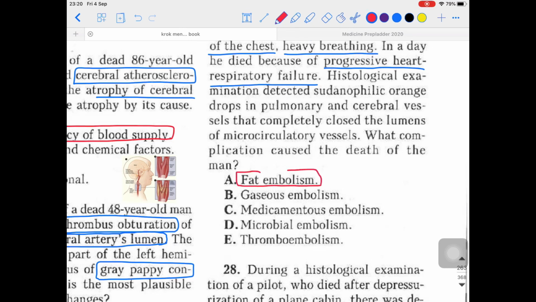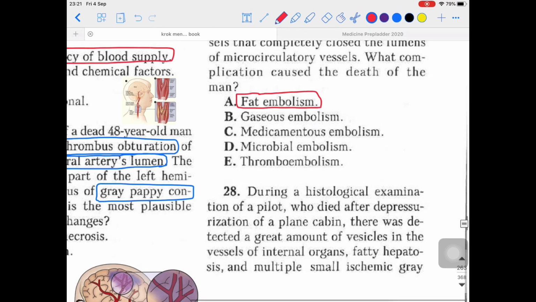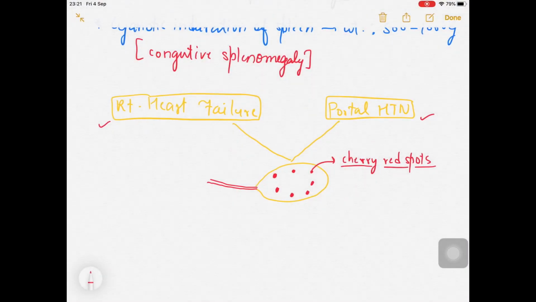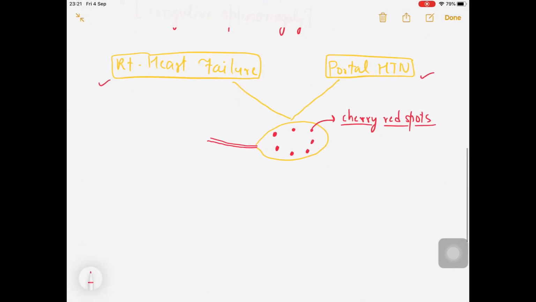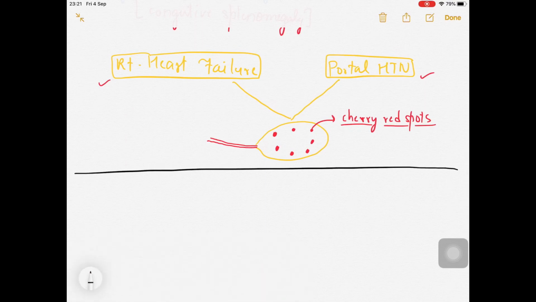Now let me talk about some of the embolism types, because that is important. Sometimes they ask you which kind of embolism can be seen, right? So what are the types of embolism? Let's talk about that. Okay, fine. So let's talk about the embolism over here.